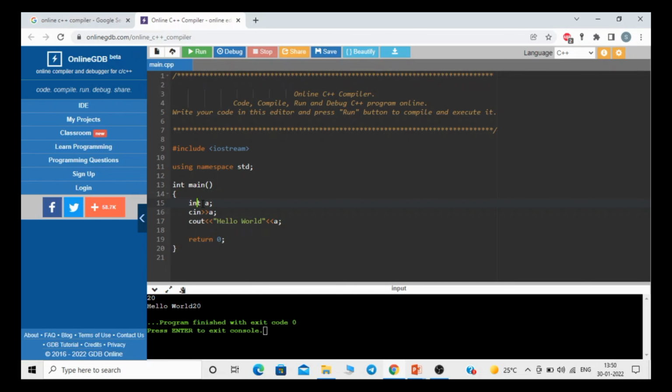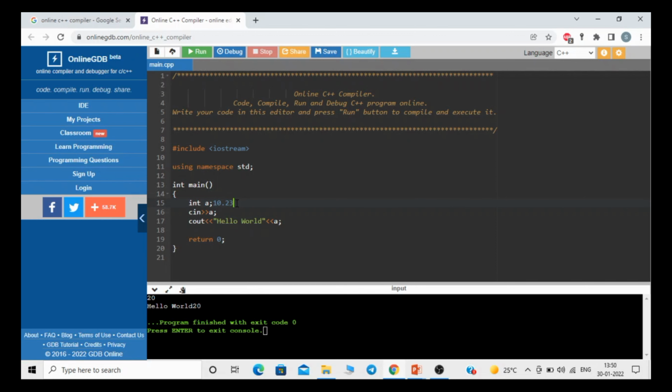Integer is one of those data types, and it does basic operations like plus. With an integer, if you put 10.12, it will only take 10.